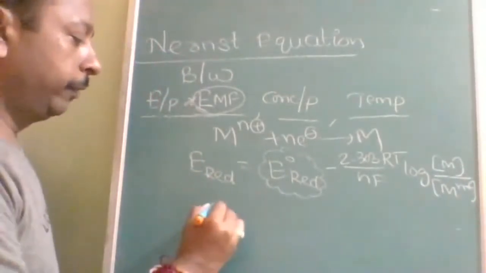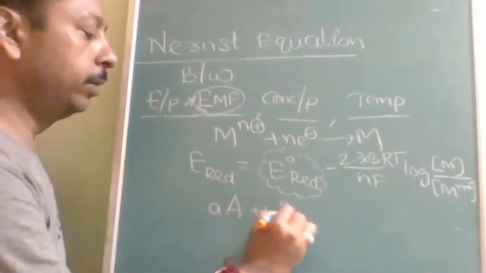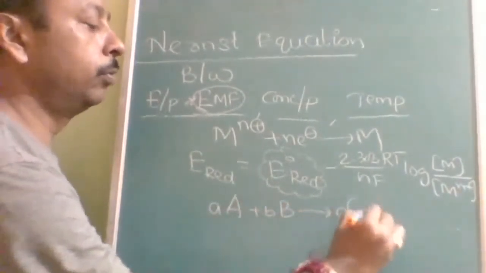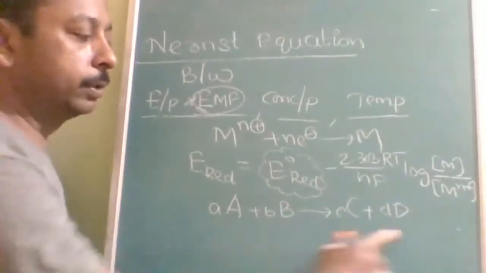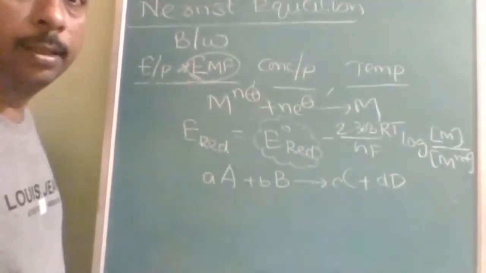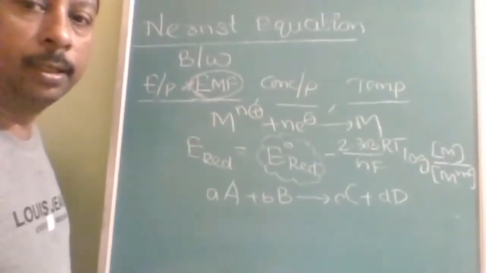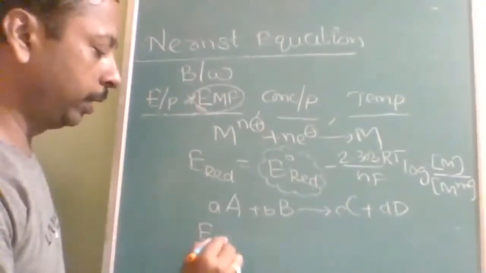But if we have a moles of A reacting with b moles of B to form c moles of C and d moles of D, now this is a complete electrochemical cell. In that condition, you will find out the E cell.